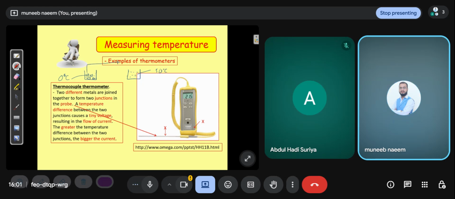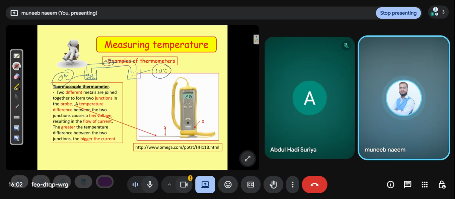You use two wires: one made of copper, the second made of iron. These are the junctions, and you put the voltmeter V and connect it with the wires, and you see there is a temperature difference of 50 degrees centigrade and 0 degrees centigrade.